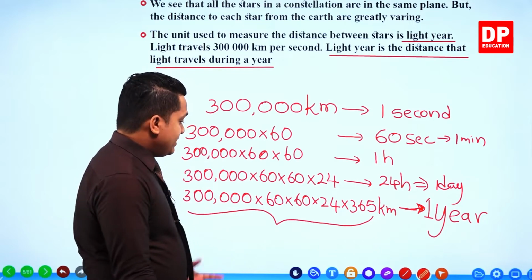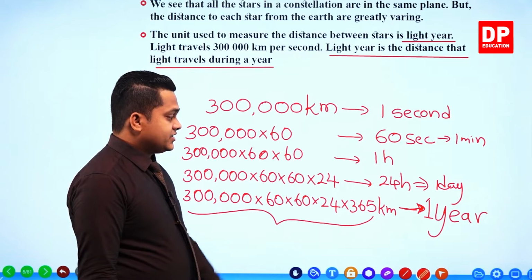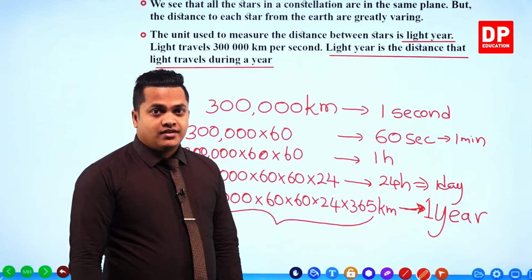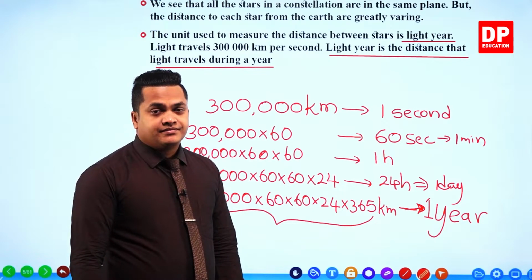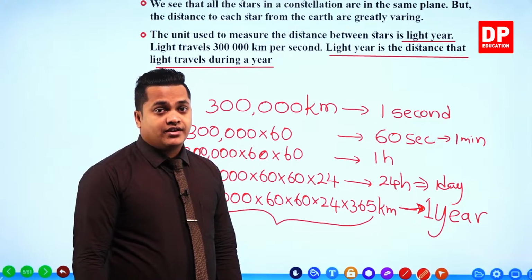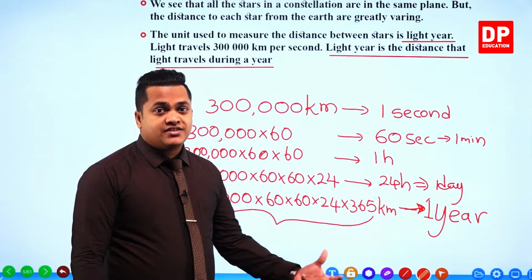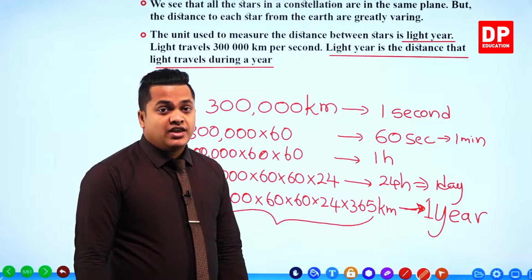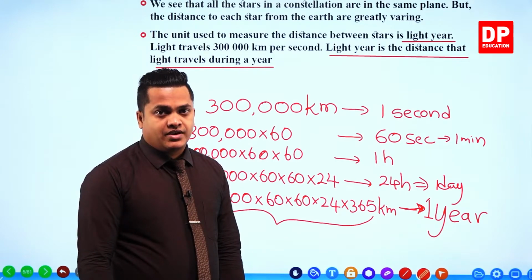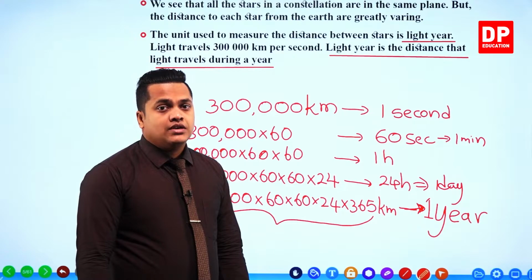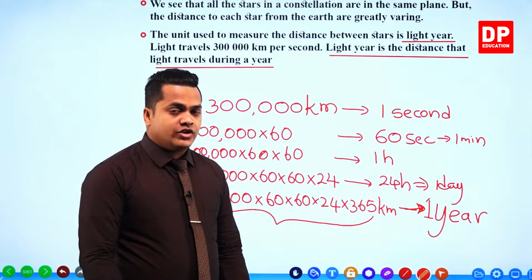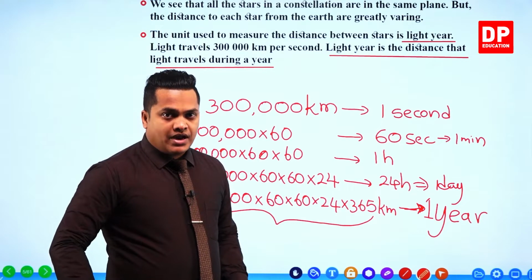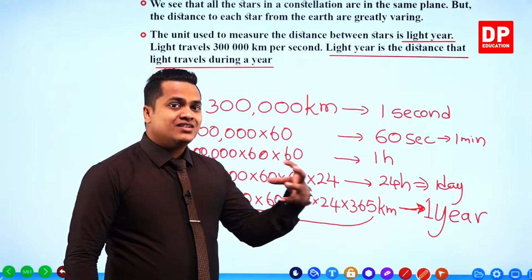There are millions, trillions of kilometers within 1 light year. So that's why I told you that we can't measure these distances by using kilometers, my dear children. It's not probable. Huge values of kilometers come when you are measuring distances between two stars, or the distance from our planet Earth to a particular star.